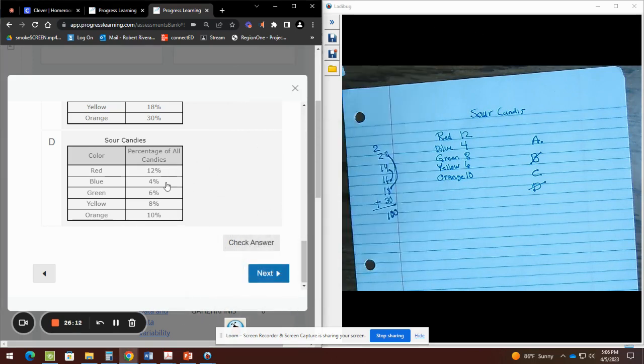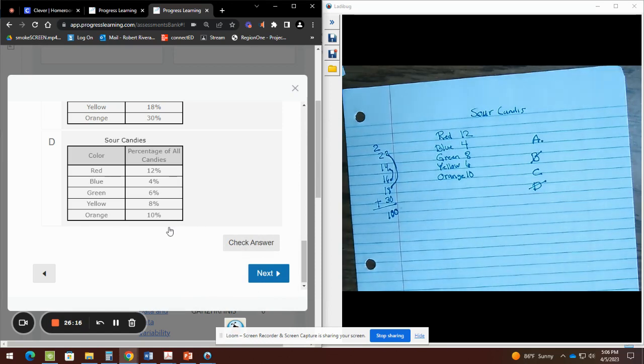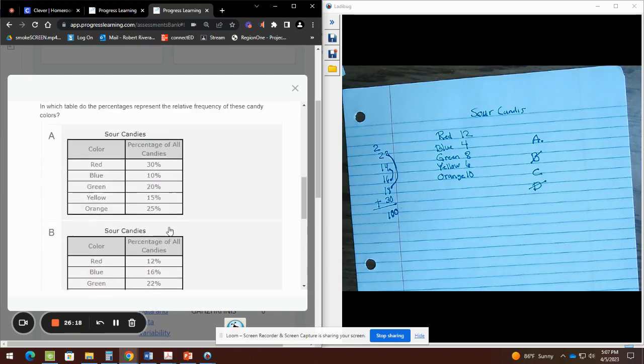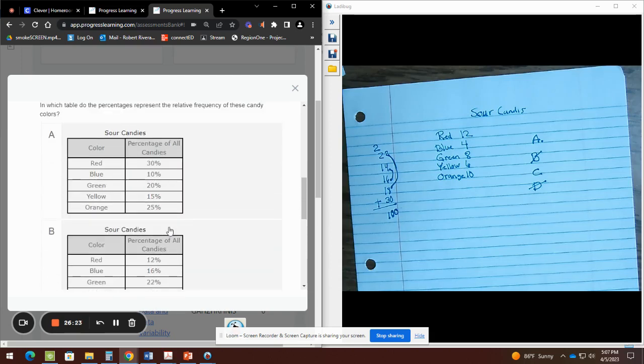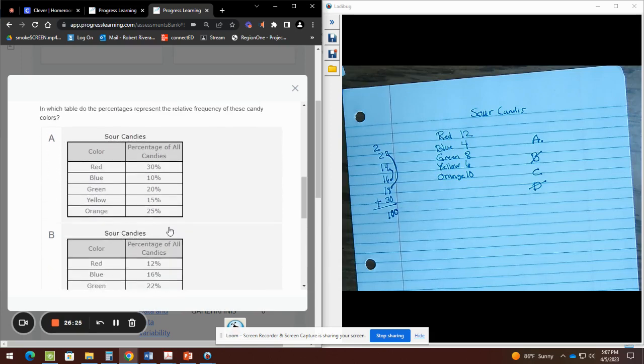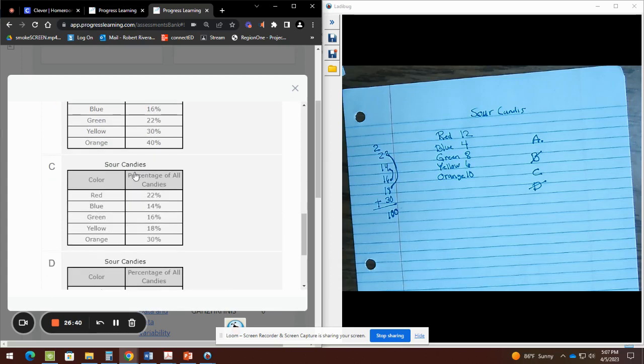Percent means out of 100. The whole table should equal 100%. So that's why I got rid of D. So it's between A and C. Now I have to again choose which one I am going to use to create a fraction, decimal, percent, as we did previously. So I'm going to decide to use blue. Okay, you could use whichever you want. You could have used orange. I'm choosing blue for the letter A, and obviously for letter C, I'm still going to stick to blue.